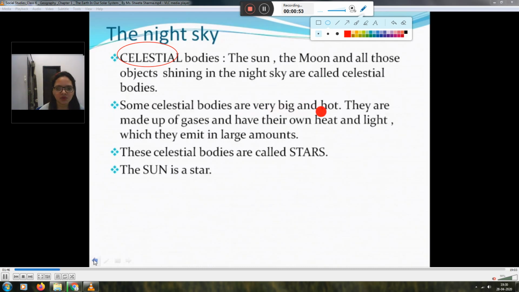Some celestial bodies are very big and hot. They are made up of gases and they have their own heat and light which they emit in large amounts. These celestial bodies are called stars and the sun is a star. The main point is they are big and hot, so they have their own heat and light.